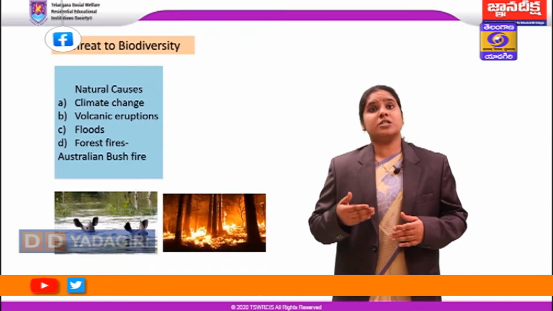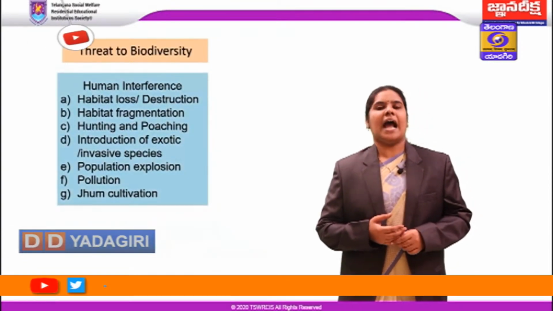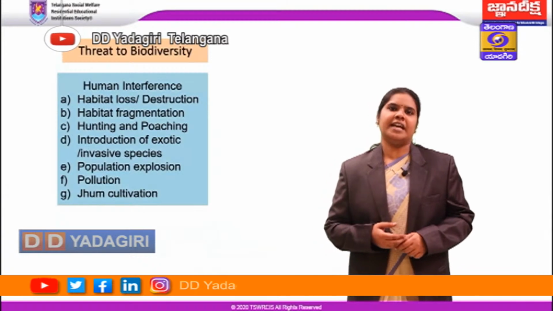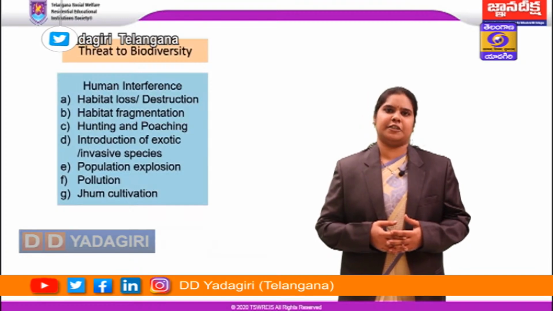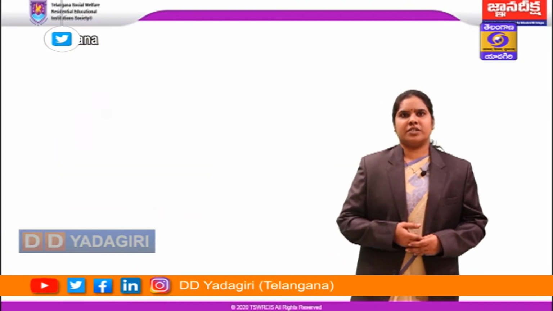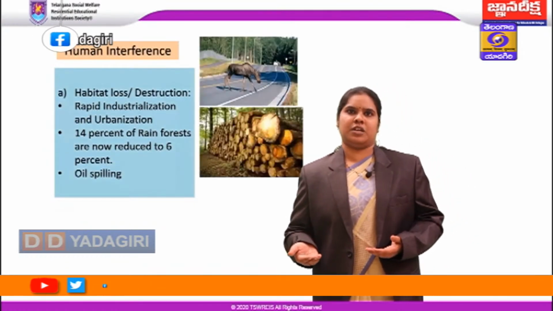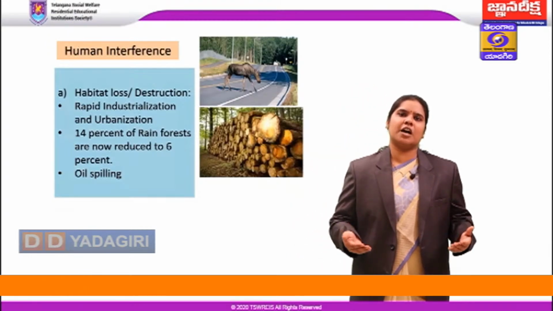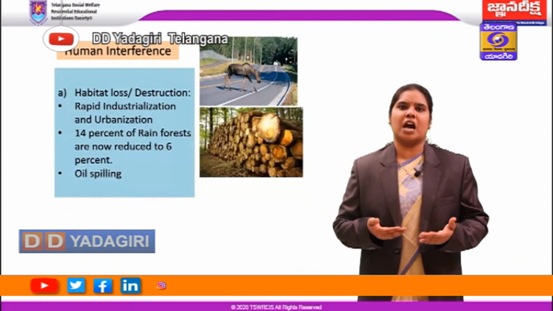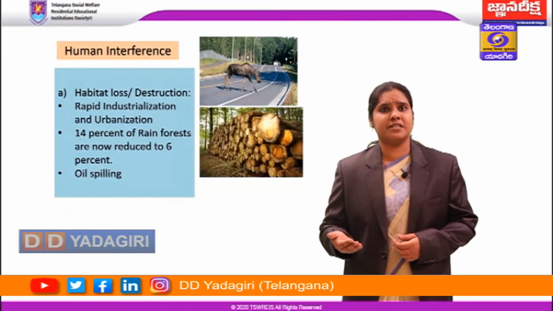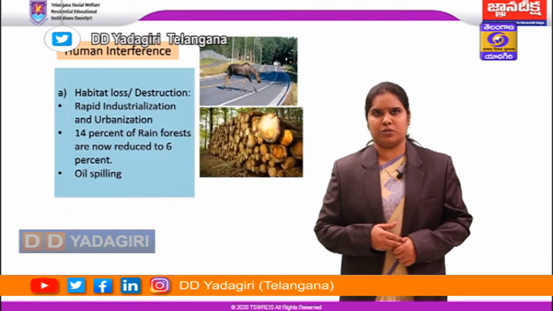The other factors caused by humans which are leading to threat to biodiversity are habitat loss or destruction, habitat fragmentation, hunting and poaching, introduction of exotic and invasive species, population explosion, pollution and gene cultivation. Let us see one by one. Habitat loss or destruction is due to rapid industrialization and urbanization, which is leading to deforestation. The forest areas are cleared and then the species are losing their access to their native home. Like this, 14% of rainforests are now reduced to only 6%. Apart from this, if we see the aquatic ecosystem, oil spilling is causing greater damage to aquatic ecosystems.